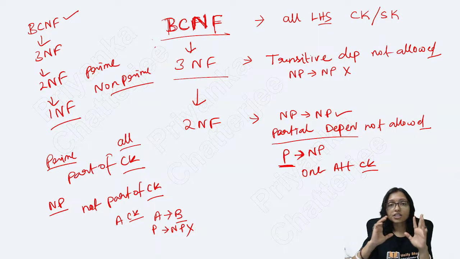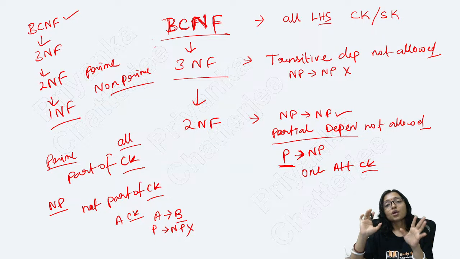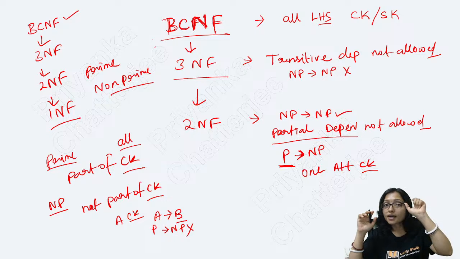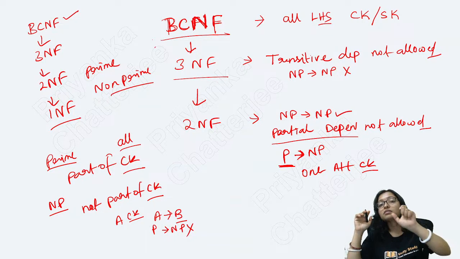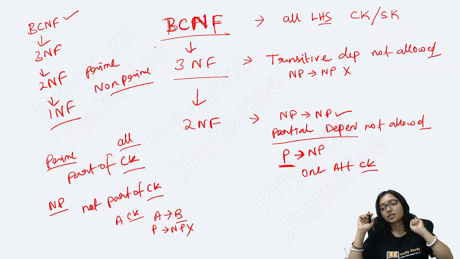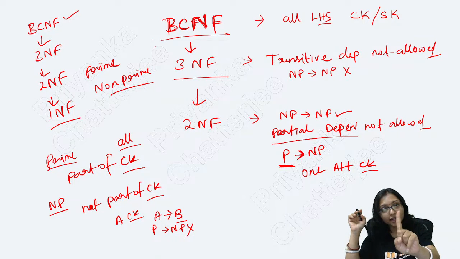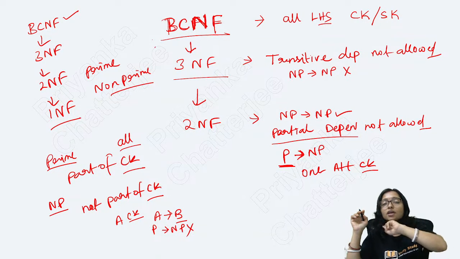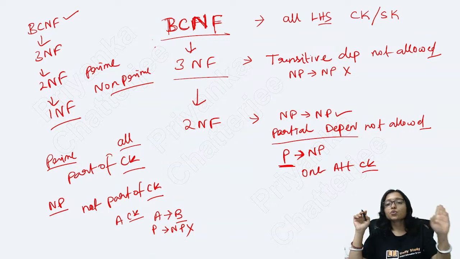So partial dependency is only possible when there is more than one attribute in the candidate key. If there is only a single attribute in the candidate key, partial dependency is not possible, and it will always be in 2NF.